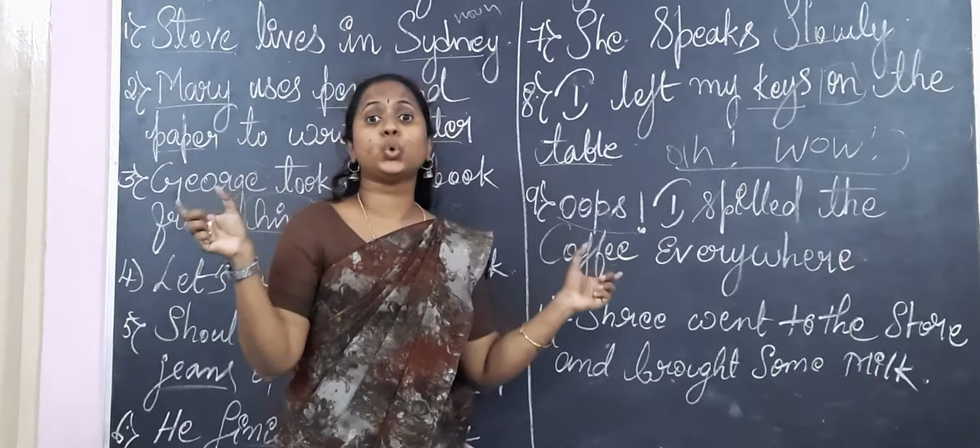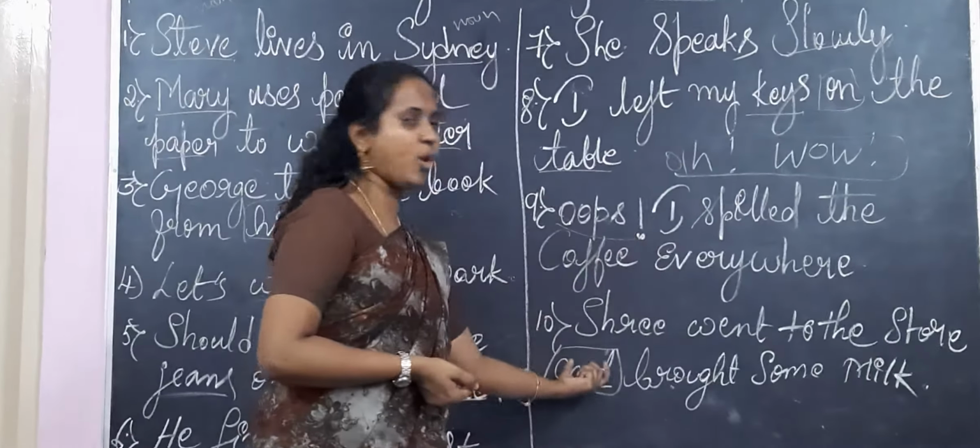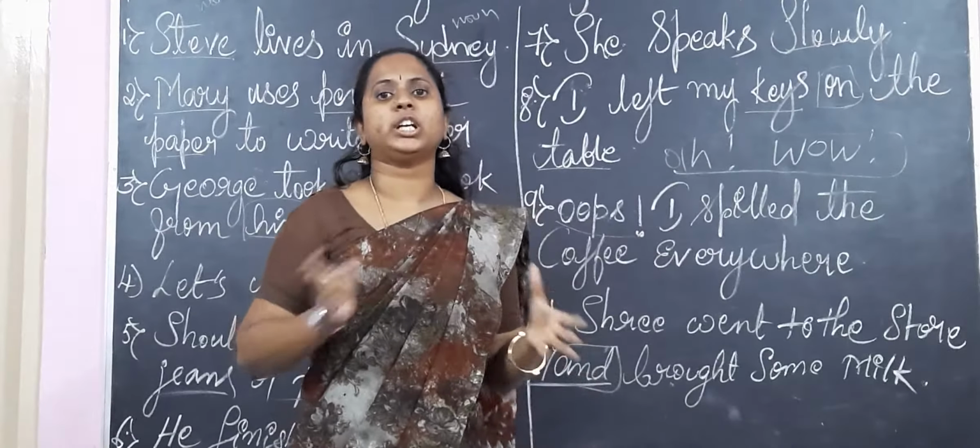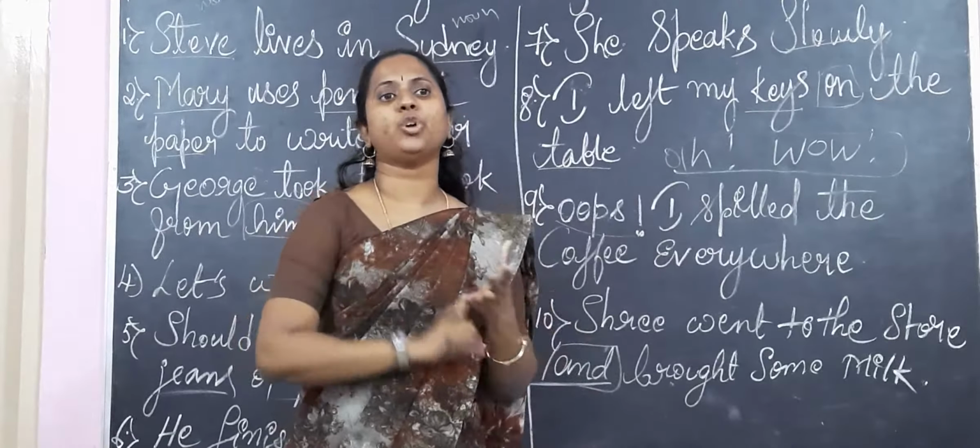And in the same way, Shri went to the store, but he did not get the milk. So that but is also a linking word.